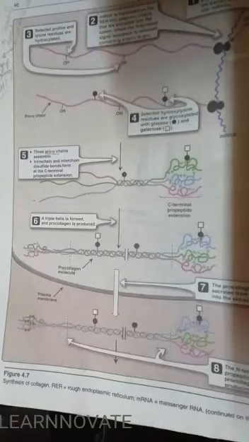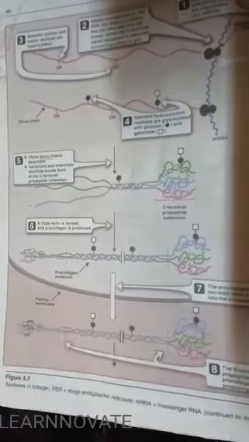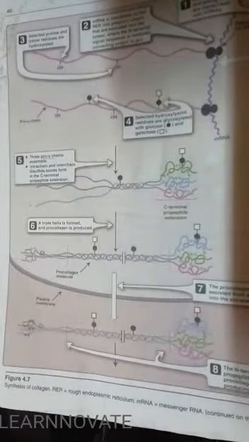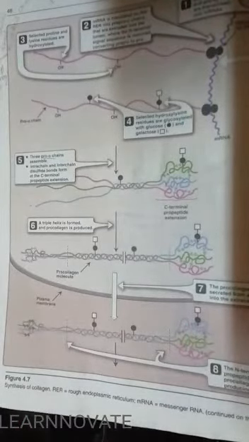So one thing to remember here: if there is a deficiency in any step of the collagen formation, then there will be a collagenopathy. That is a very rare condition in which there will be more and more fractures of the bone, less skin elasticity, petechiae, scurvy, and all these conditions can occur because of the decrease in the production of the collagen. So this was the general explanation about the collagen and the synthesis of collagen.